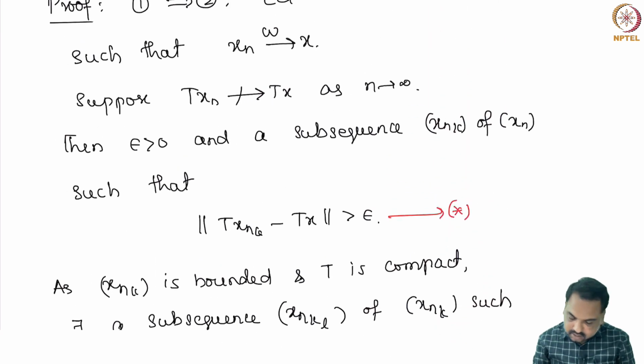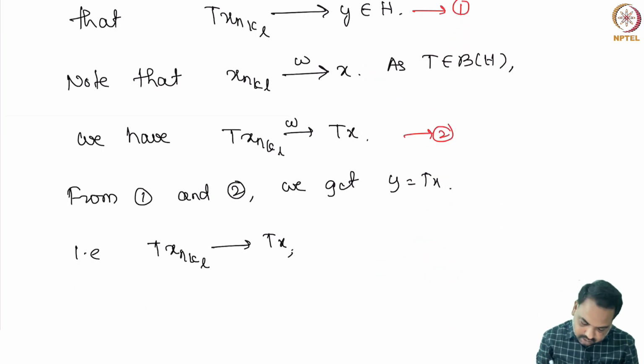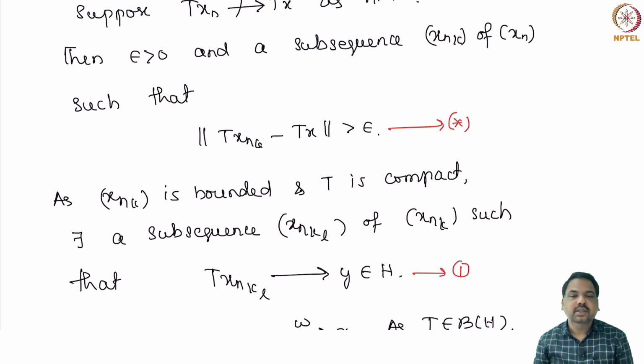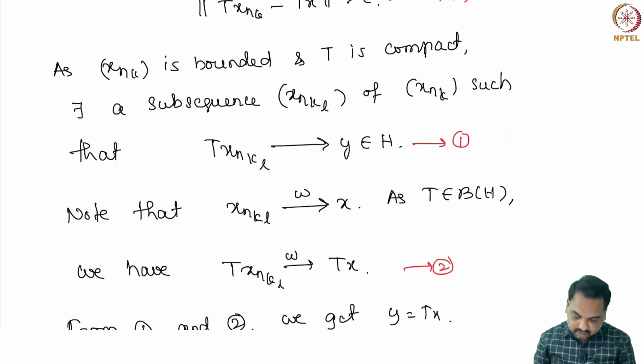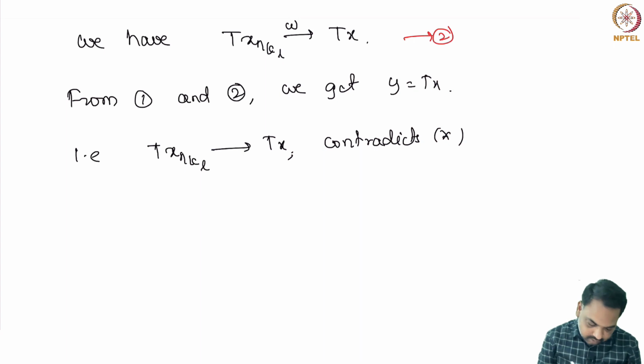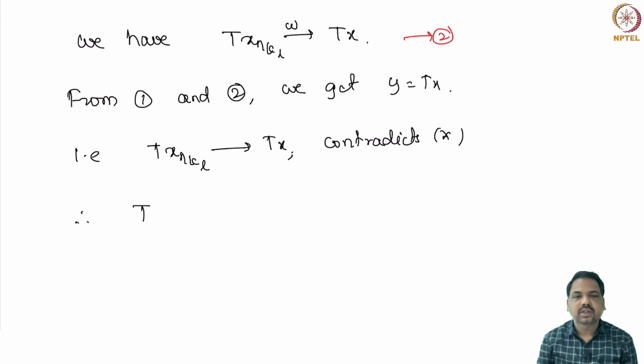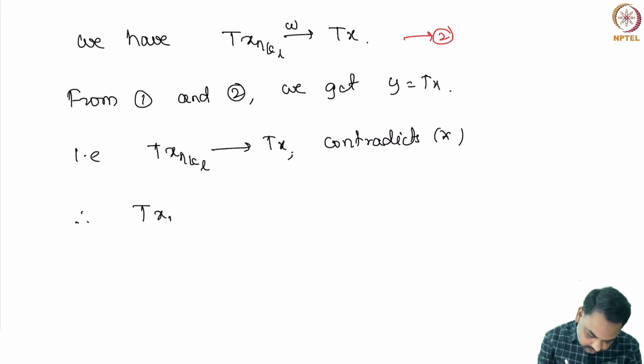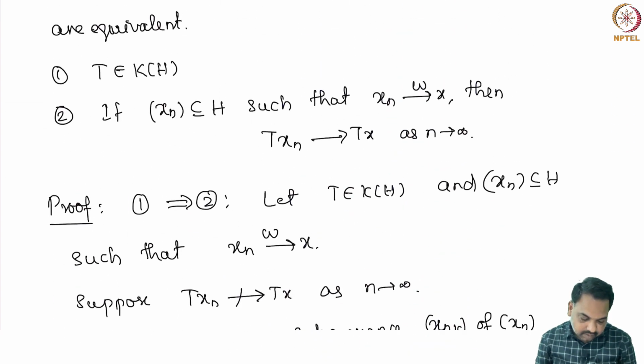Now, but this contradicts star, because norm of Txnk minus Tx is bigger than epsilon, while Txnkl is a subsequence of Txnk which is convergent. This contradicts star. So, therefore, our assumption that Txn does not converge to Tx is wrong. So, we can say that Txn converges to Tx strongly. Okay. This proves 1 implies 2.